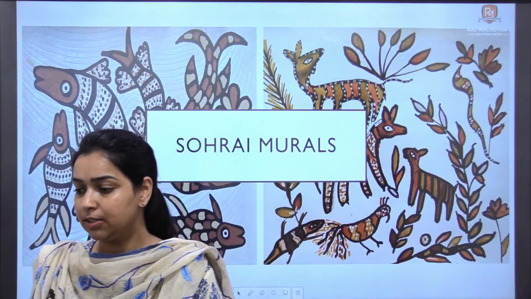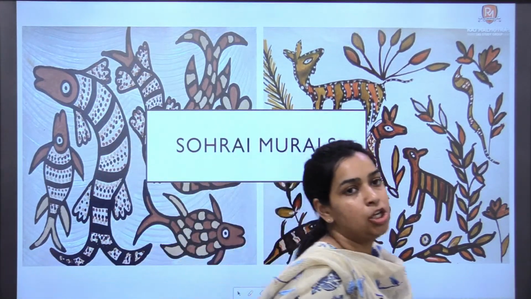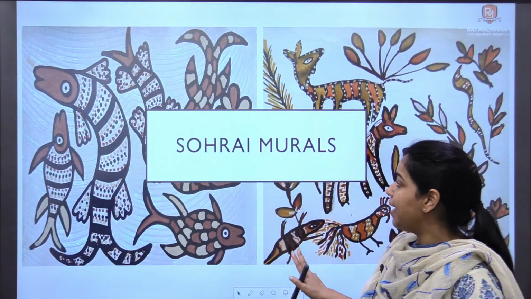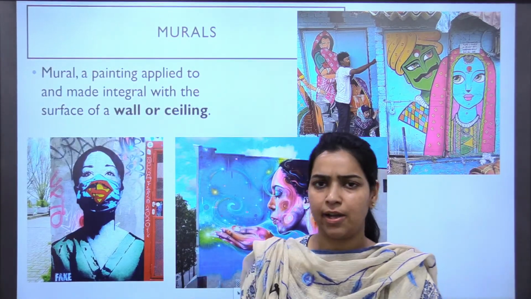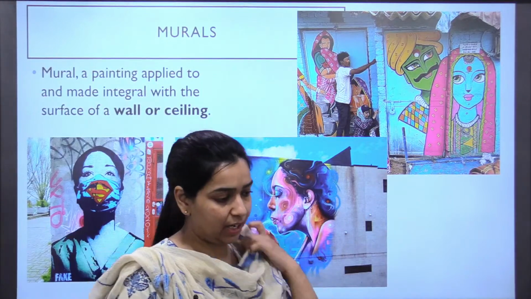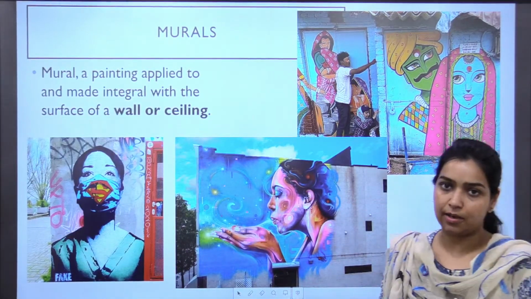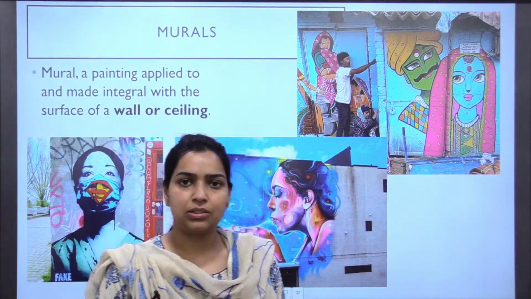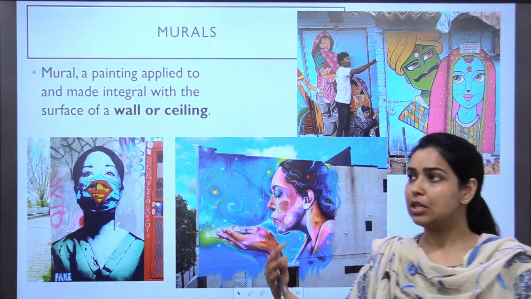Sohrai murals. Before we start discussing Sohrai murals, we will first see what exactly murals are. You might be hearing the term again and again, and there might be some confusion about what murals are. Murals are nothing but any painting that is done on walls or ceilings.